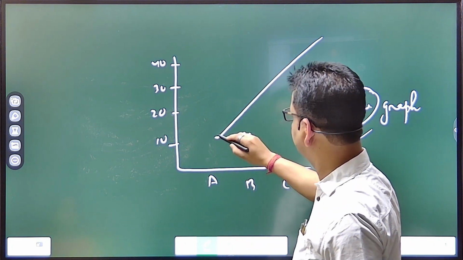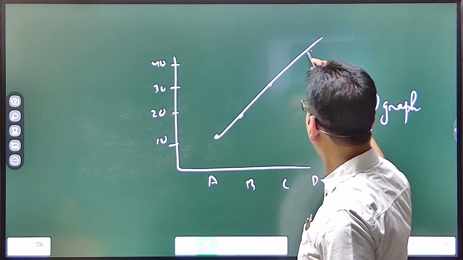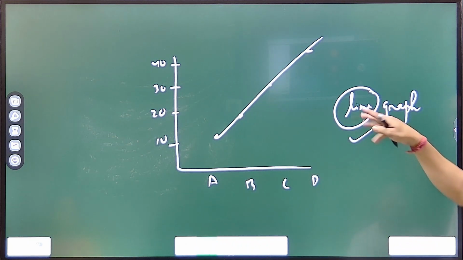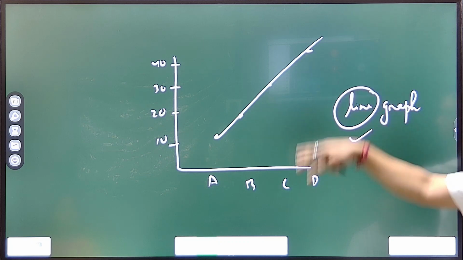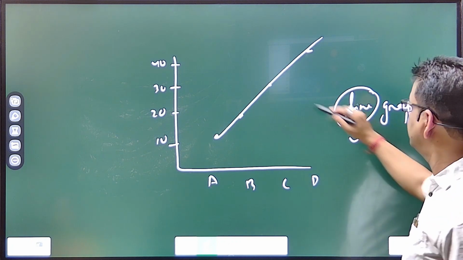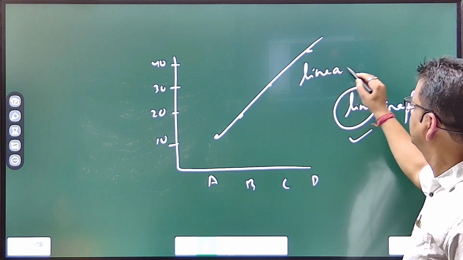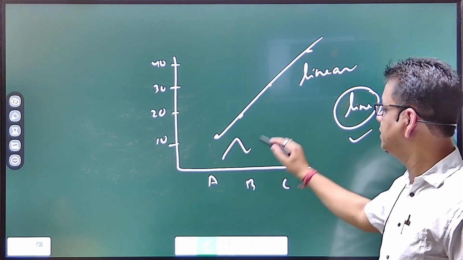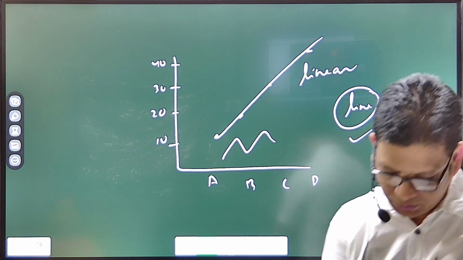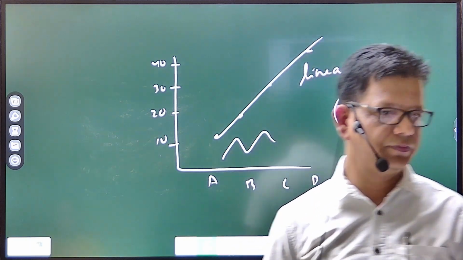We plot them this way and join them by straight lines. When it comes as a straight line after joining all these points, it is a linear graph. And if it comes broken like this, I told you, it is a line graph.